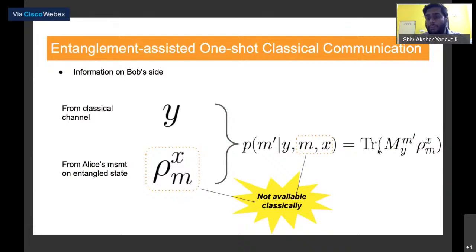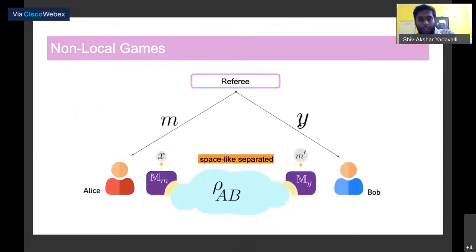So Bob can perform a measurement based on the knowledge of Y, that is the output symbol that he got from the classical channel, and perform a measurement on the state that he has access to on his side of the entangled state, and then based on that distribution, decide what has to be the M prime. That would be the best guess for what Alice intended to send. So that is entanglement-assisted communication.